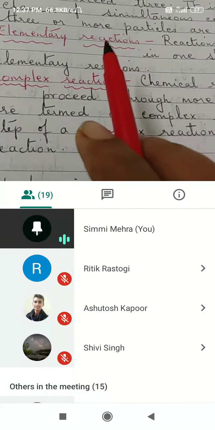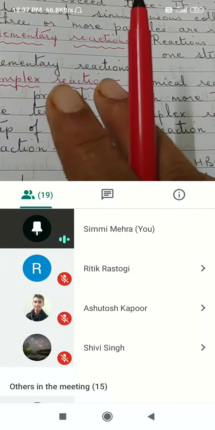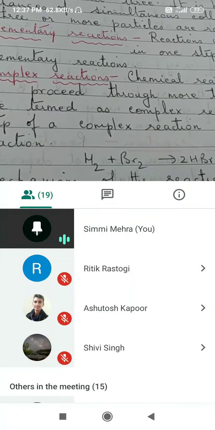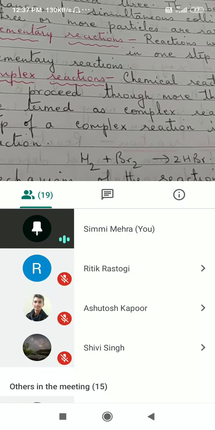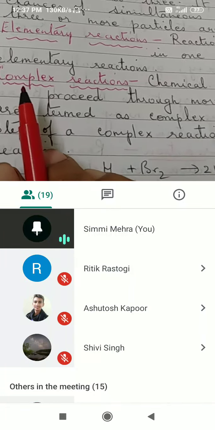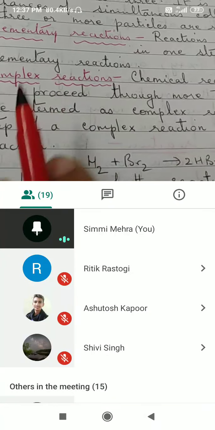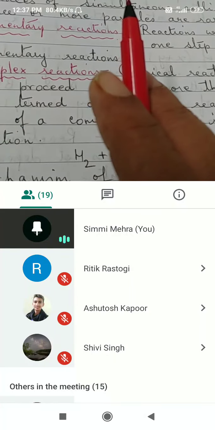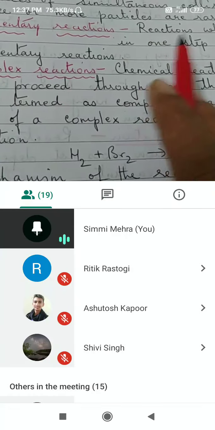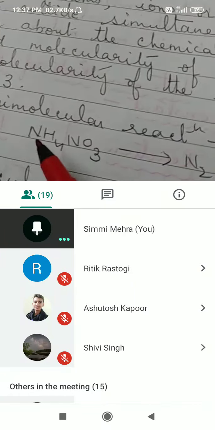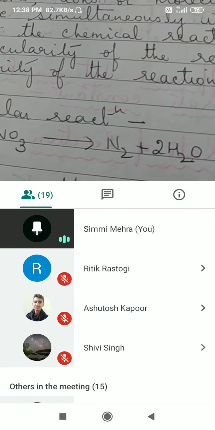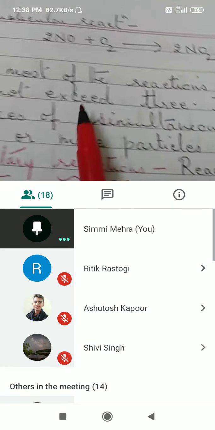Now, elementary reaction has got two definitions. It was asked last year in the examination paper and both were acceptable. You have to read the question carefully. You have to define elementary reaction in a complex reaction or elementary reaction as such. Elementary reaction is one step reaction, like we have here ammonium nitrate. This is one step reaction. So this is elementary reaction.